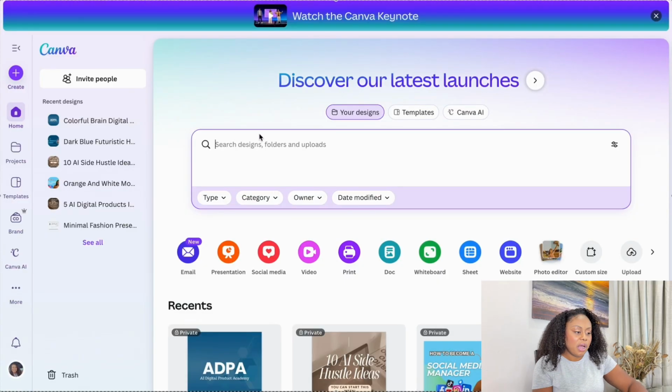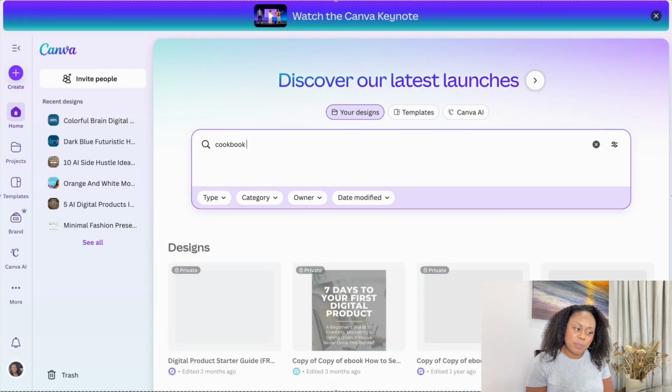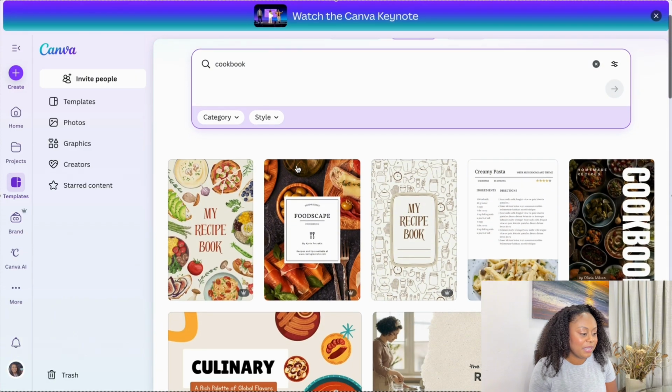So once you're in Canva, you want to go to the create a design button and you're going to use an ebook template. So I'm going to show you, record my screen again, show you how this is done. So here we are in Canva and we're gonna write a cookbook. So we're gonna write cookbook and then we're gonna go to the template section.